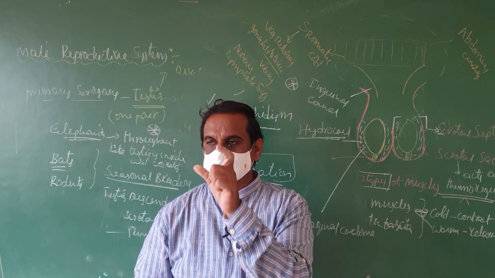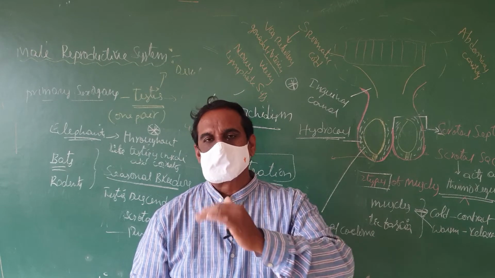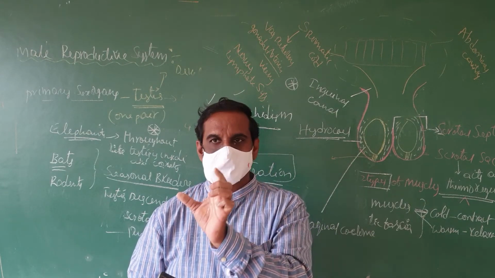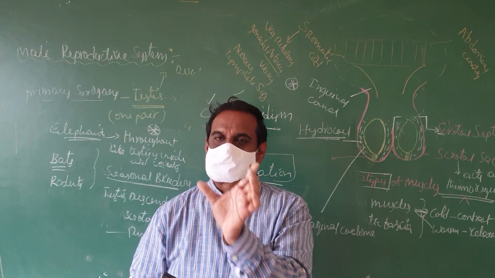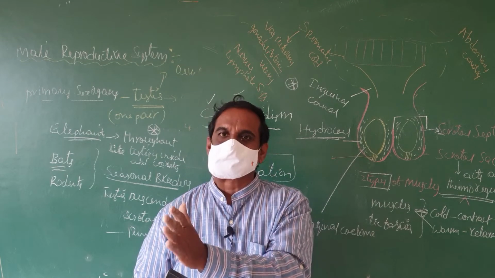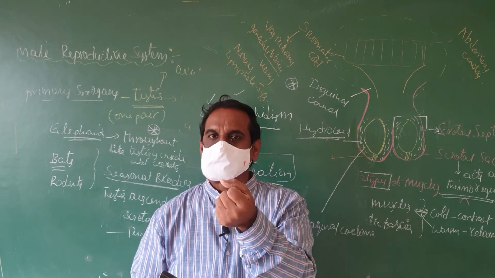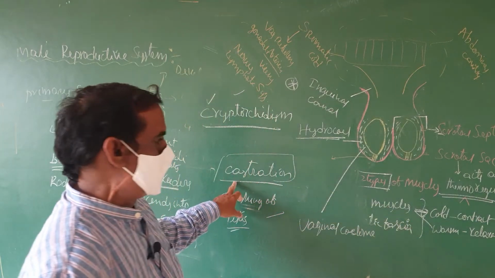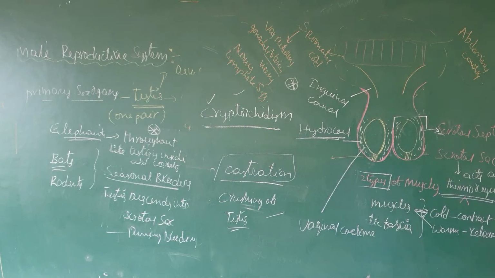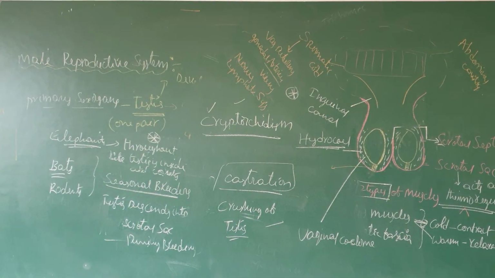In animals, if we reduce the secretion of testosterone, they will be more obedient. In wild animals too, if we decrease the secretion of testosterone, they will be more obedient. To decrease the secretion of testosterone, we can crush the testis. Crushing of the testis is called castration. Especially, bulls can be converted into bullocks by the castration mechanism.